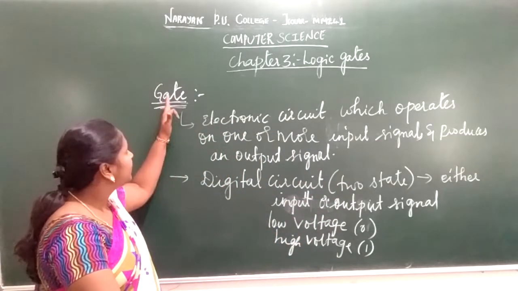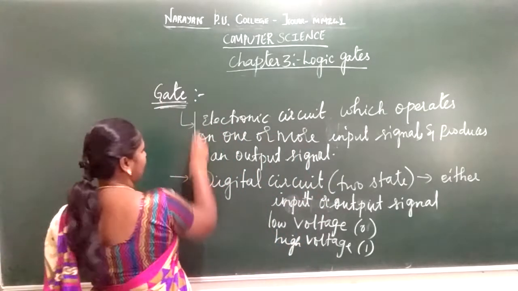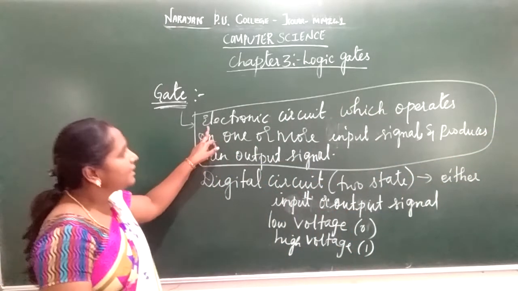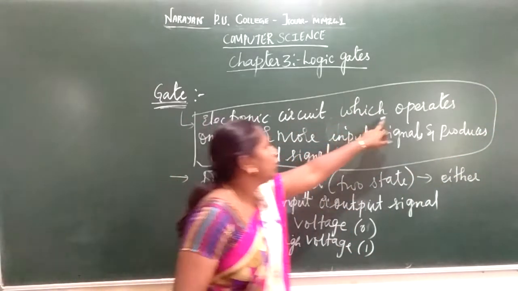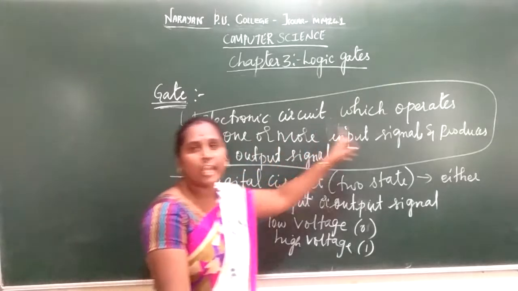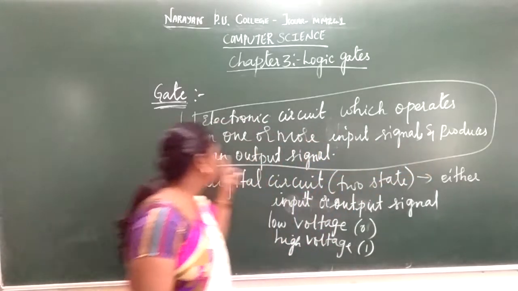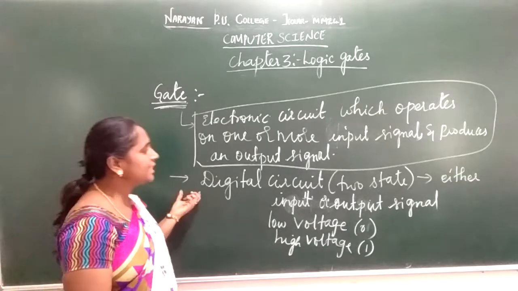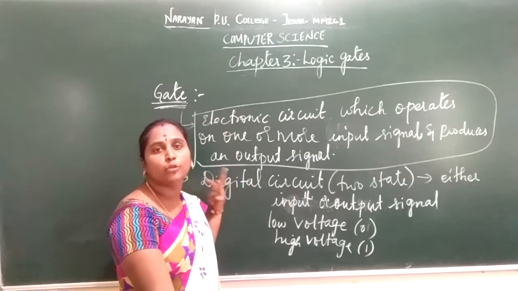So the general definition according to your board: you can explain the gate as an electronic circuit which operates on one or more input signals and produces an output signal. And again, this gate can be defined as a digital circuit which has two states.